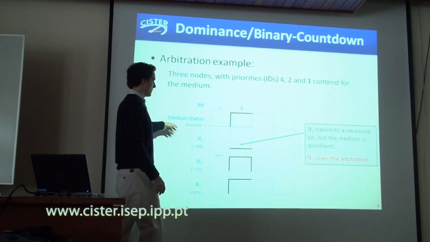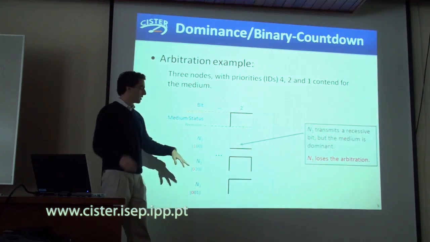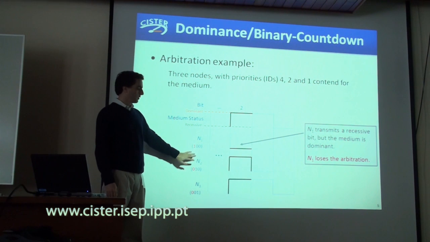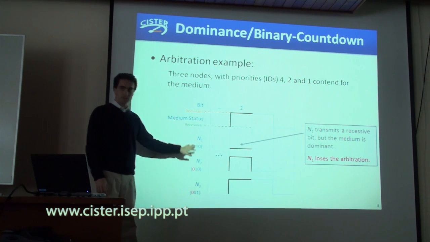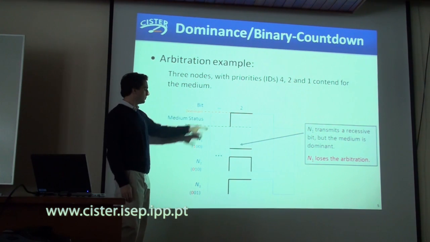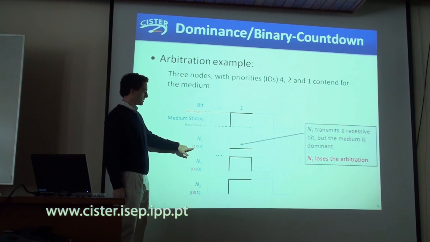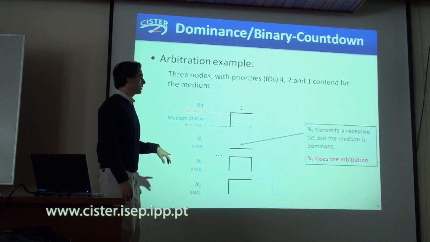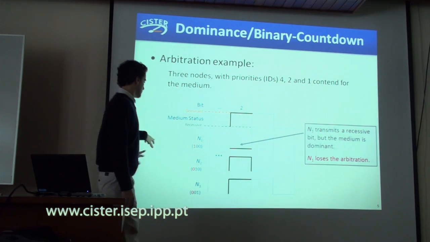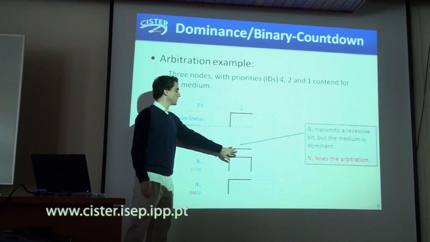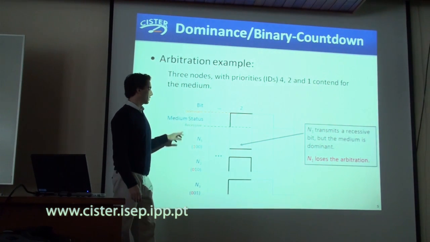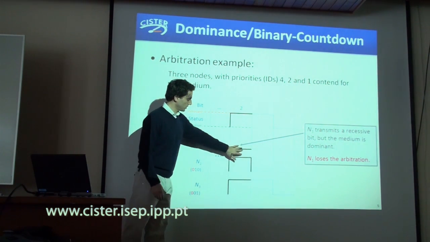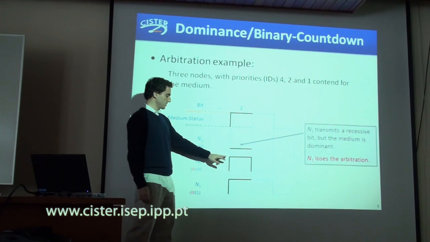And here I'm ignoring the other ones, and I'm just saying, okay, this is the part where the decisive priority bits are going to be transmitted. So here, this node is transmitting a 1. Yes, it is transmitting a 1. So this is a lower level. It's what we call the recessive. It's in the lower level. This is transmitting a 0.